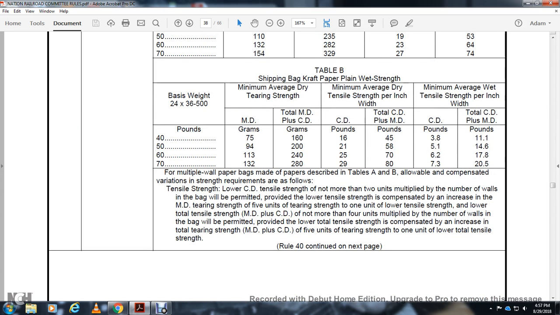For multiple wallpaper bags made of the paper that's described in Table A and B, it is allowable to compensate for the variation in strength with the requirements of the lower CD tensile strength by not more than 2 units multiplied by the number of walls within the bag, permitted with the provided lower tensile strength, compensated with the group